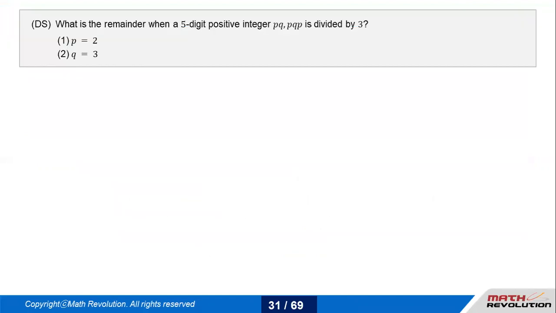Let's talk about this DS question. What is the remainder when a 5-digit positive integer? Now we're talking about a positive integer which has 5 digits. They have represented that 5-digit number as PQ,PQP in the international system for denotation of the number. PQ,PQP is divided by 3. Now again, we are dealing with P and Q. If you could get to know the value of P and Q, you can easily get to know that number, and you can definitely divide it by 3 to get the remainder.